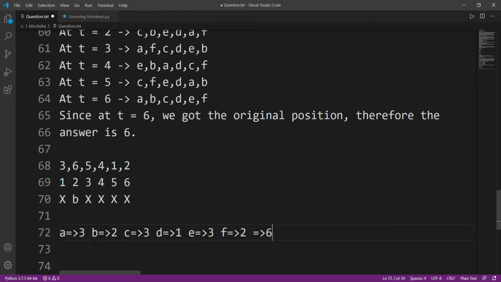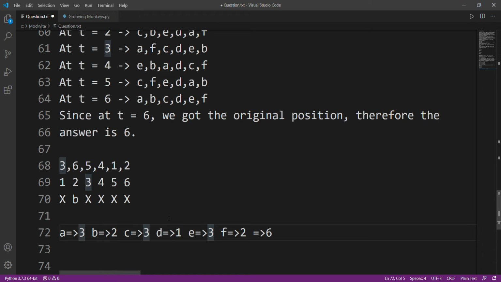Because I have seen something: A, C, and E, all of them are 3. Why? Because A went to the position of C, and similarly C went to the position of A, and C also went to the position of E. I hope you are understanding what I'm trying to say.